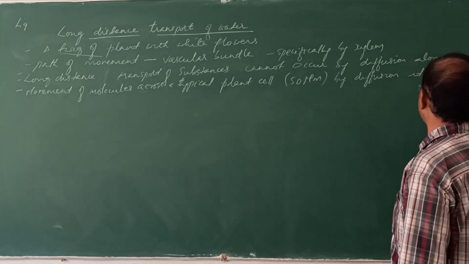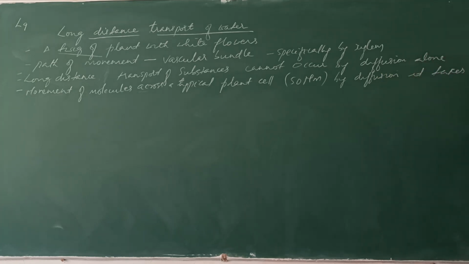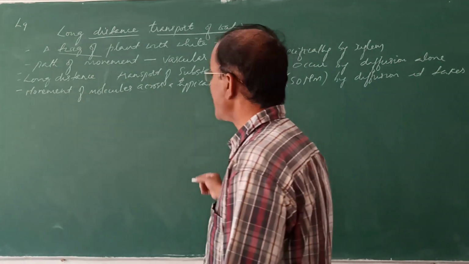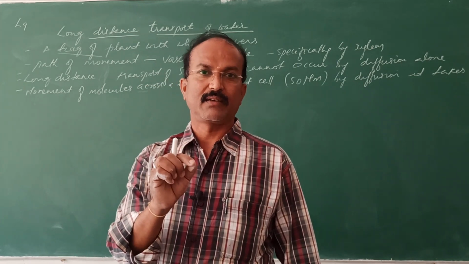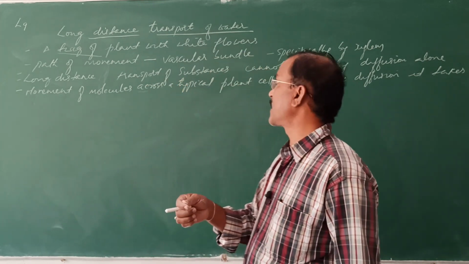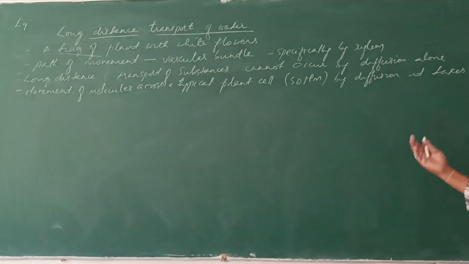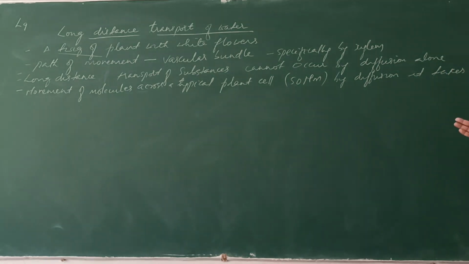It takes 2.5 seconds. Micro means it is very small. So for a 50 micrometer cell, crossing that cell by diffusion alone takes 2.5 seconds.